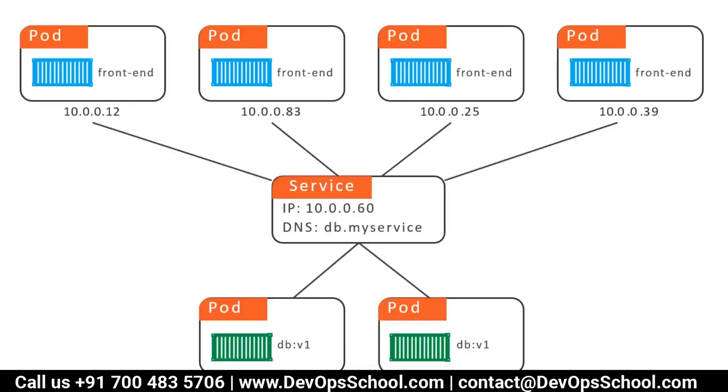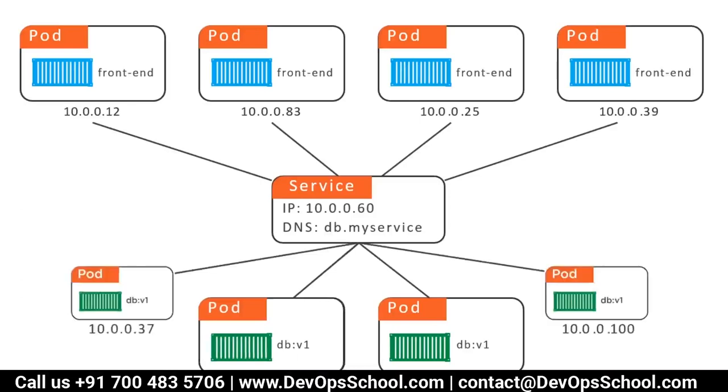Okay, so now the interesting thing here is that the service IP address never gets changed. Okay, that's the one thing. And service is persistent, not ephemeral. Okay, service is your load balancer. See here, 2 more pods got added and load balancing started happening through the service. Now you see here,